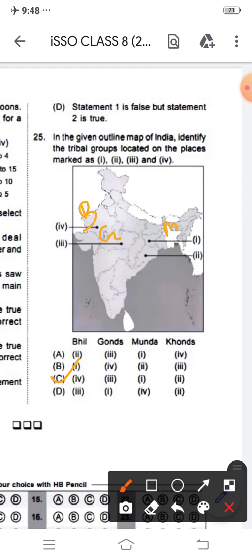Yes, some Mundas have also chosen that place for living in recent days, and Khonds are basically the Andhra Pradesh people from that area. Okay, so that is the correct answer.